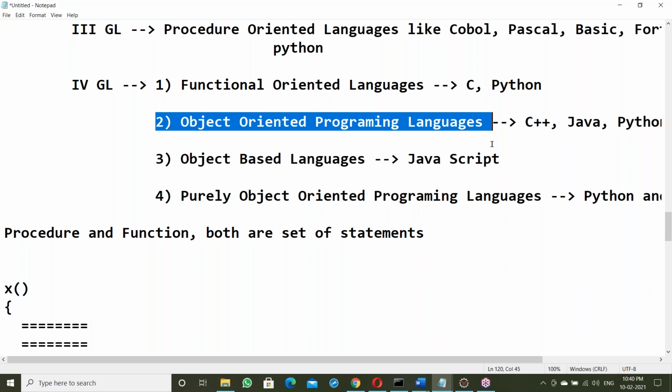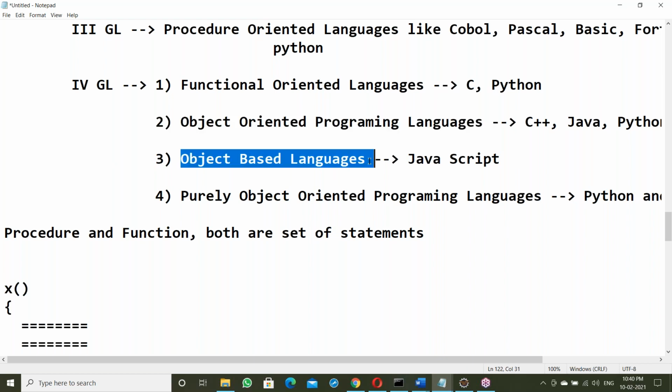In the actual OOPS topic, I'll explain all those features. There are 10 features in OOPS; out of all of them, at least 5 are main features: encapsulation, data abstraction, method overloading, inheritance, and polymorphism. Any language supporting all the main features is called an object-oriented programming language. C++ is an OOPS language, Java is an OOPS language, and so are Python and Scala. Next, object-based language. What is an object-based language?